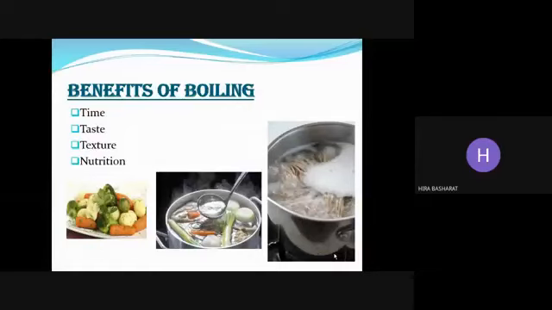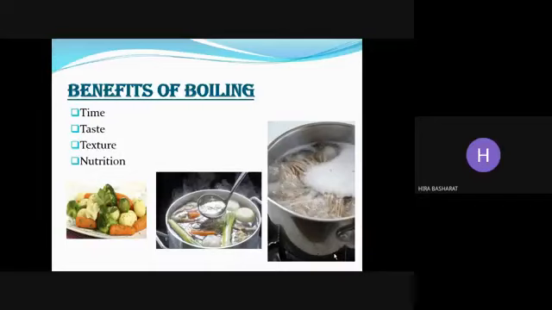The next is texture. Boiling makes grains, beans and starchy vegetables palatable and edible by breaking them down and making them soft. Nutrition: boiling is the best way to make delicious and highly nutritious stock out of meat and vegetables.